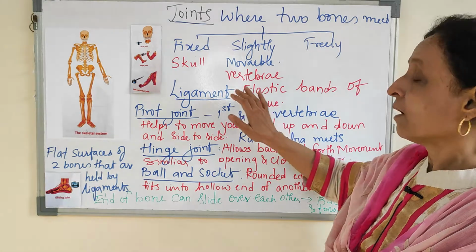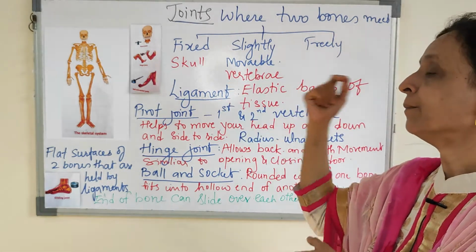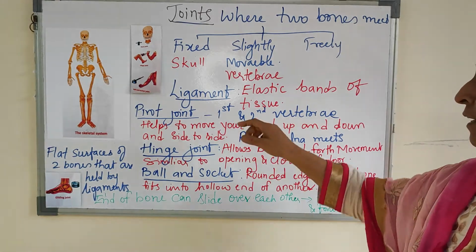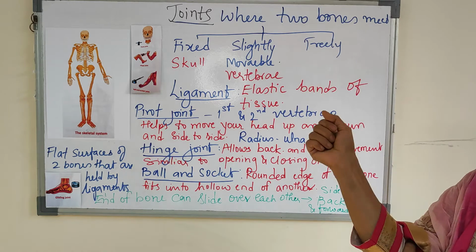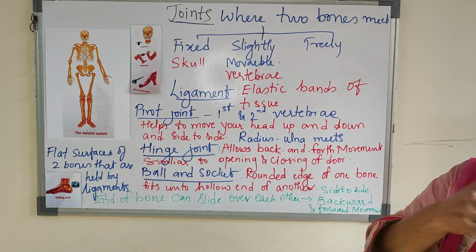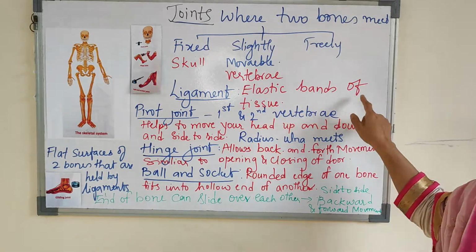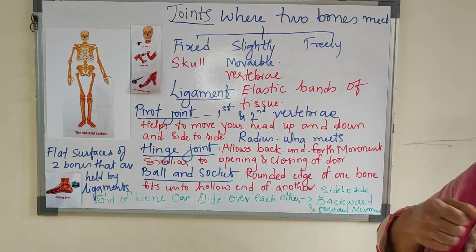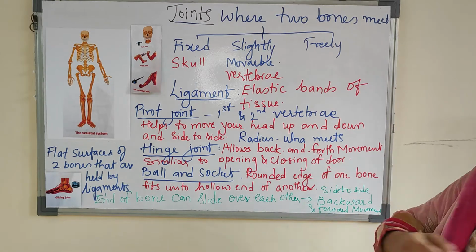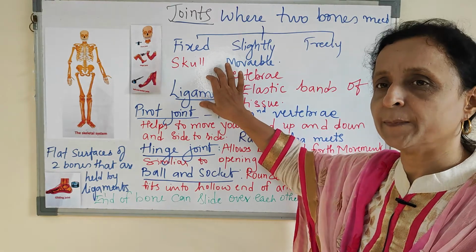Now, bones are attached to each other with ligaments. Ligaments are elastic bands of tissue. For the movement, these joints are attached by the ligaments. Therefore you are able to move, because they are elastic. They can be stretched, so you can move to a larger distance. So joints are attached by ligaments.